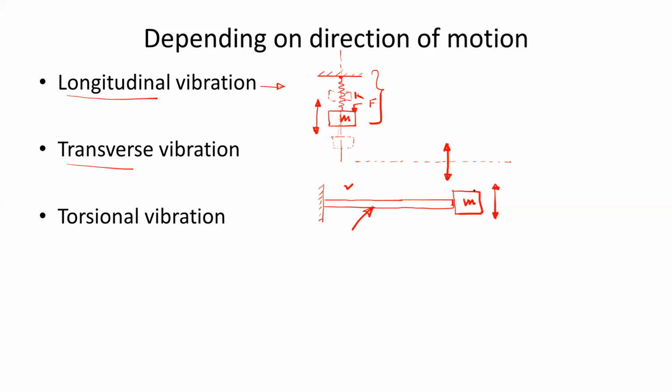Now if we displace this mass by applying some force F, it will vibrate in this direction. The cantilever beam will bend like this, and this is the displaced position, and on the other side, this is the displaced position. So this mass will vibrate continuously in this direction, perpendicular to the axis of the system, and this is called transverse vibration.